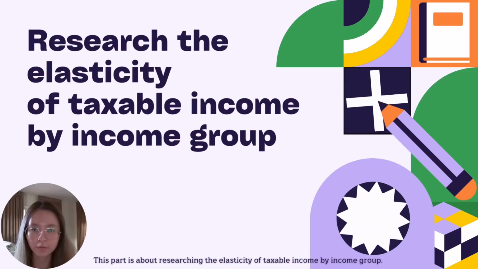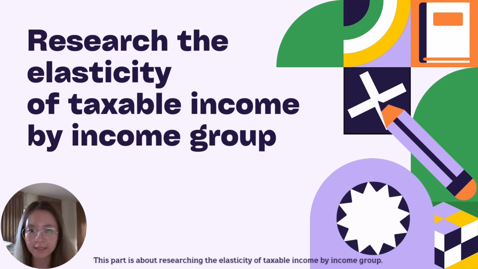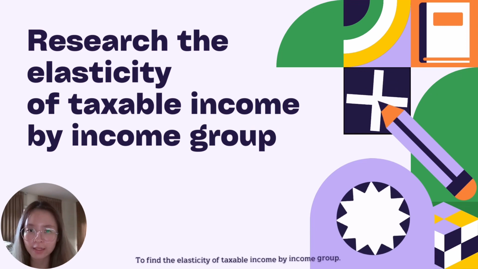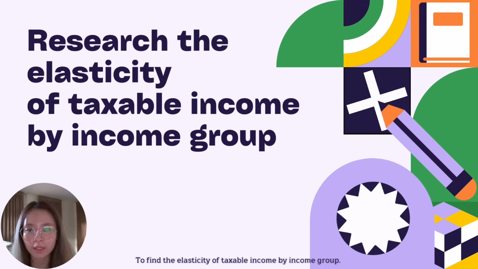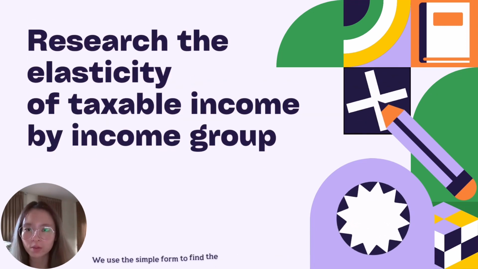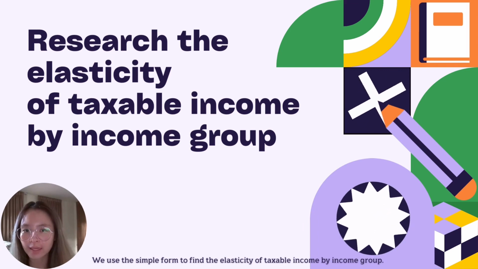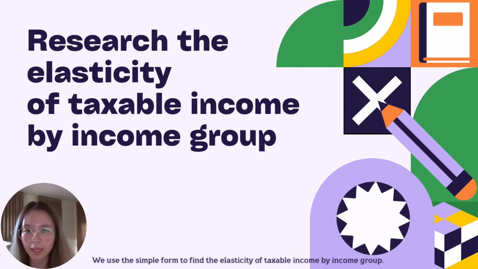This part is about researching the elasticity of taxable income by income group. To find the elasticity of taxable income by income group, we use a simple formula.